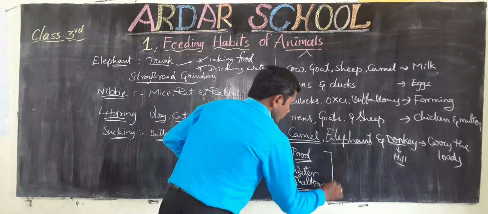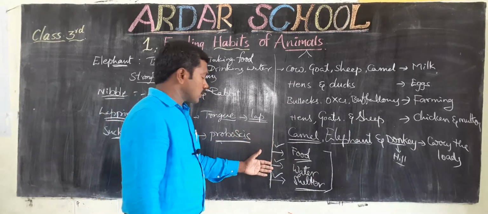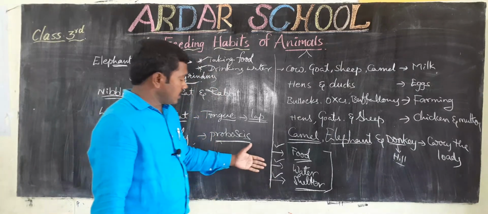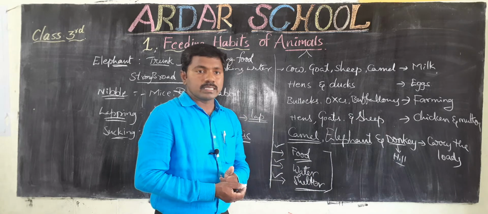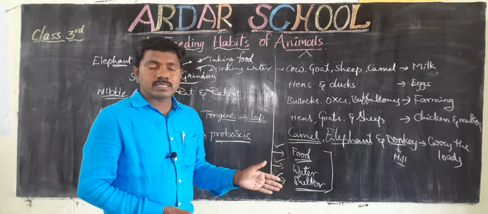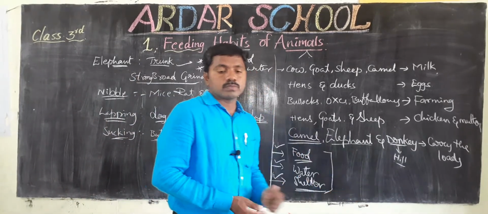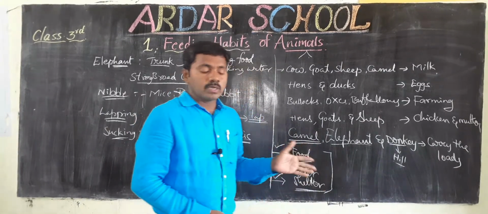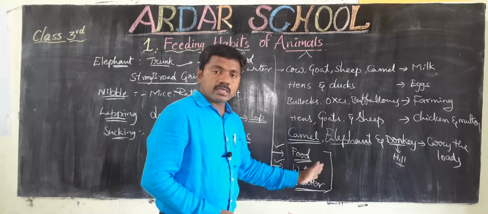If we do not provide healthy food, clean water and a hygienic shelter, these animals may get diseases. If these animals fall into diseases, we must consult the doctors. Regularly, means monthly once, we check the animals.